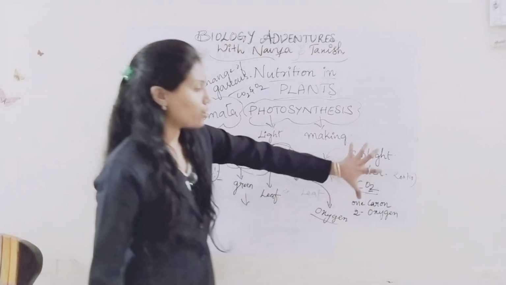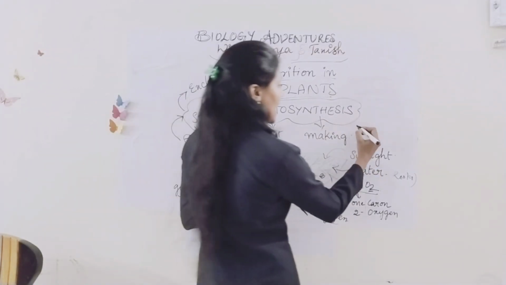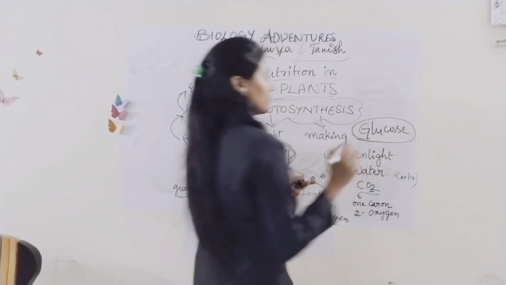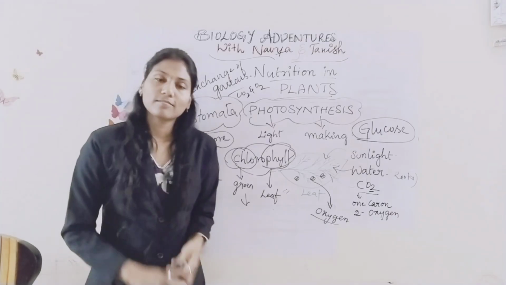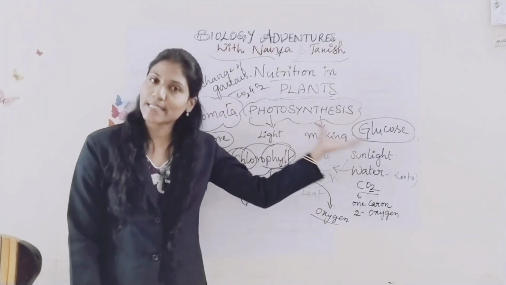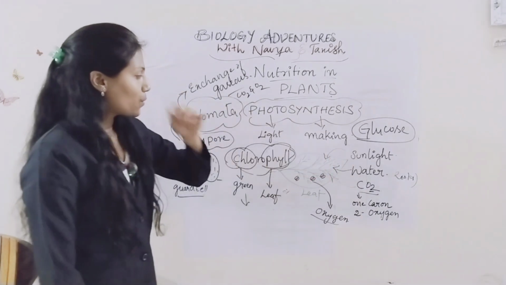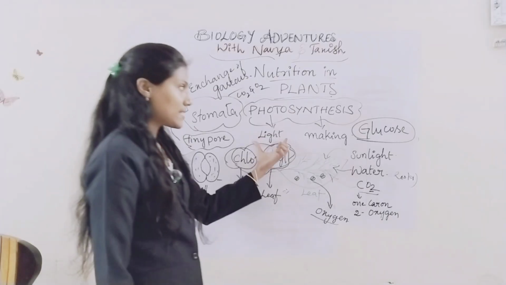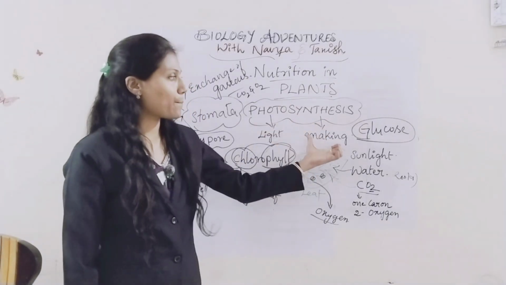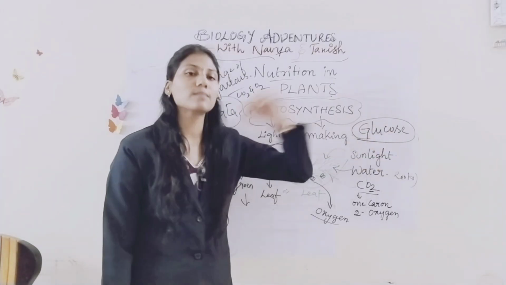Clear? So by using all these three, it prepares one sugary compound. What is that? Glucose. This whole process we call photosynthesis. Clear? So what does it do? Photo means light, synthesis means making. So by using light, it makes a sugary compound or food. We call it glucose.